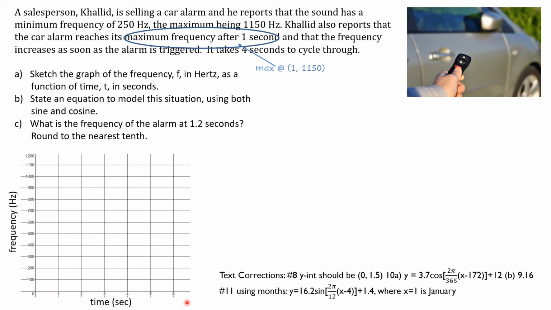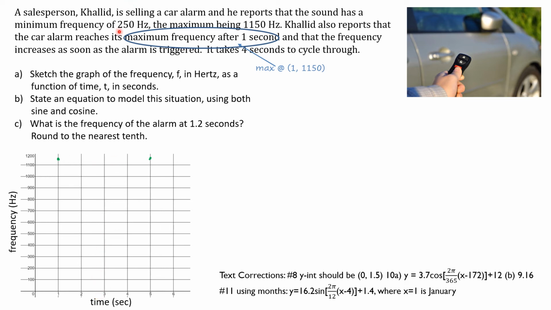The next thing I need to do is get a point on there. I have a maximum at 1 and 1150. Let's put that on. So I've got my first point on, and I know that I will have another maximum exactly 4 seconds after that. So 4 seconds after 1 second is 5 seconds, and at 5 seconds I'm right back up at my maximum again. Exactly halfway between 1 second and 5 seconds, we will have a minimum. So all I started with was this point. 4 seconds later, I'm back there again. Halfway between these two, I'm at a minimum, and that's going to be at 3 seconds.